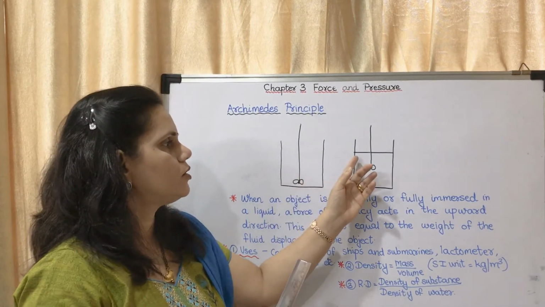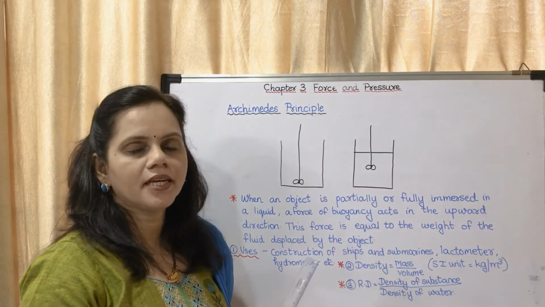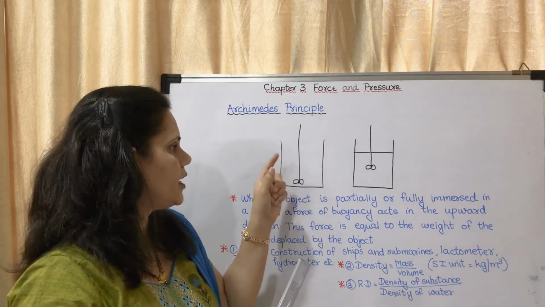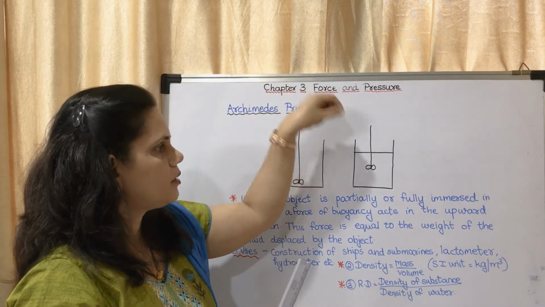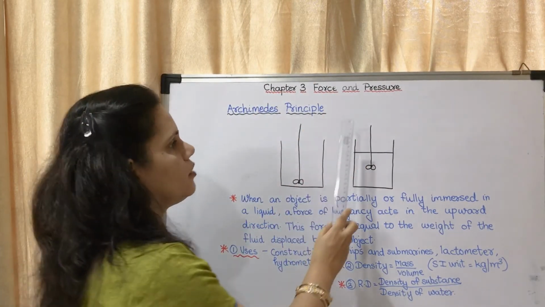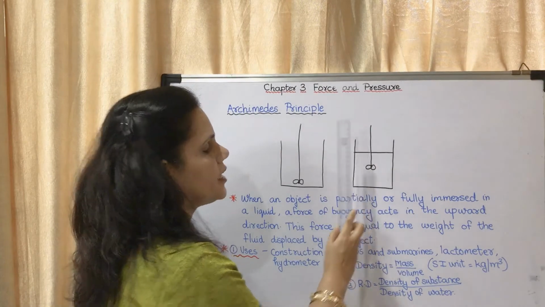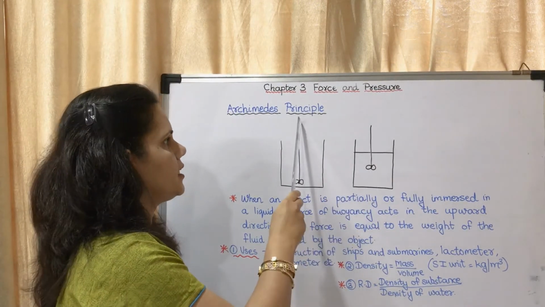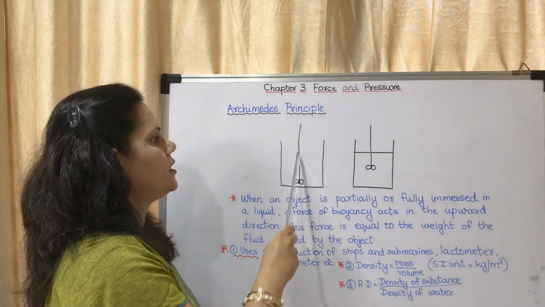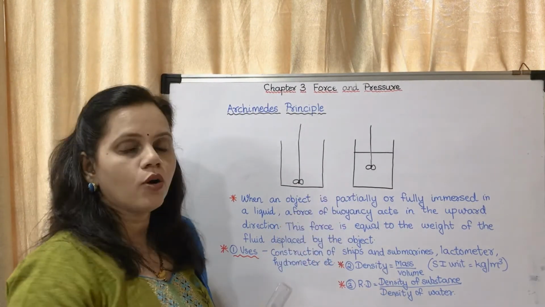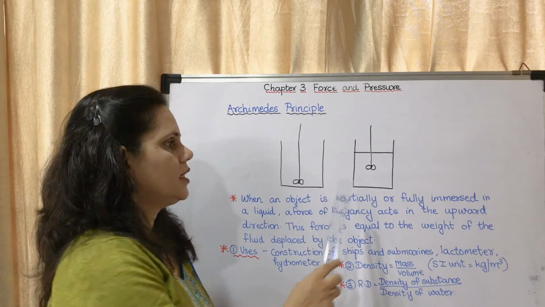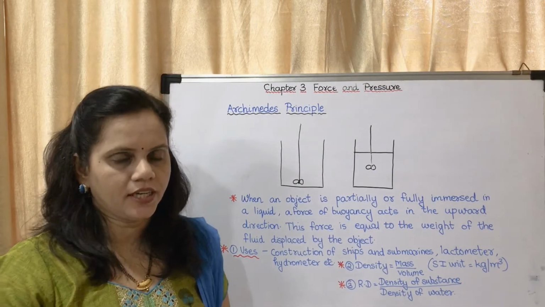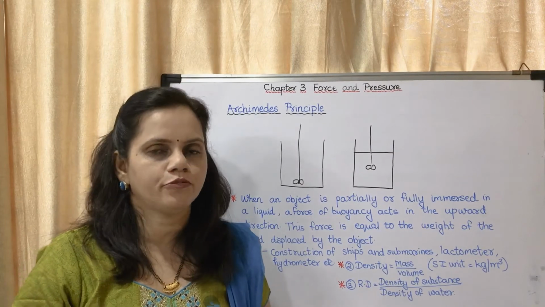Now what you have to do, you have to fill the beaker with water and then put it in again. Then you have to take this and put it into water. Now you may see that the length has reduced to 9. Why has it reduced to this much? The water is pushing this in the upward direction.